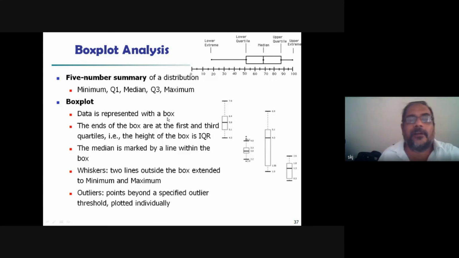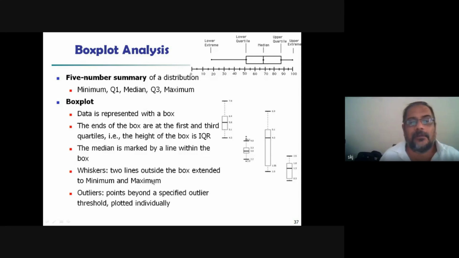Data is represented with a box. The ends of the box are at the first and third quartile. Okay, this one first and this third. That means the box spans the interquartile range, Q1 to Q3. The median is marked by a line within the box. See, median.